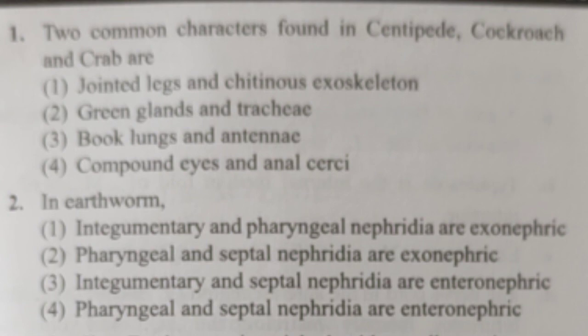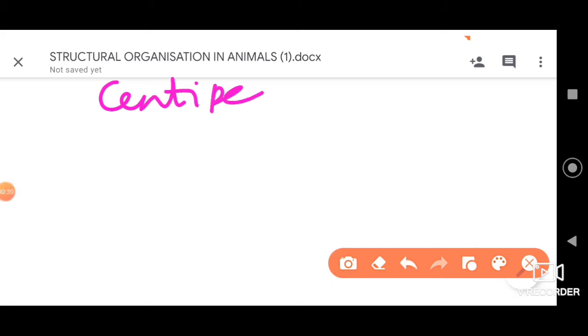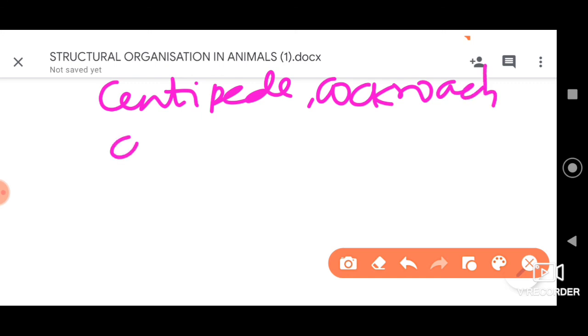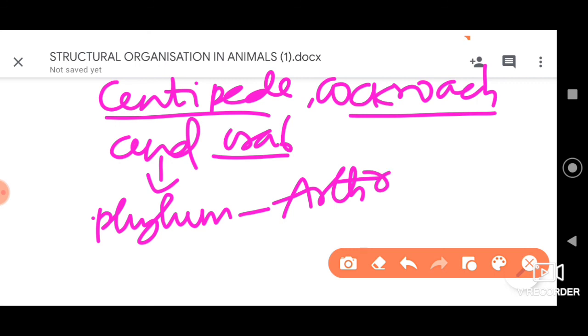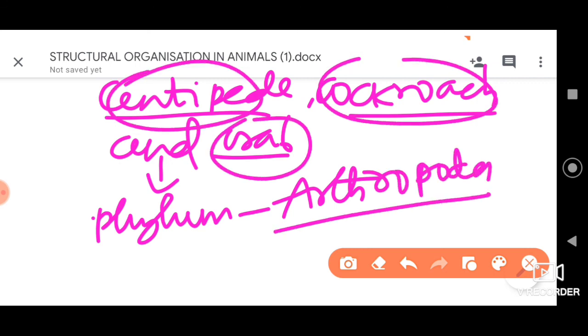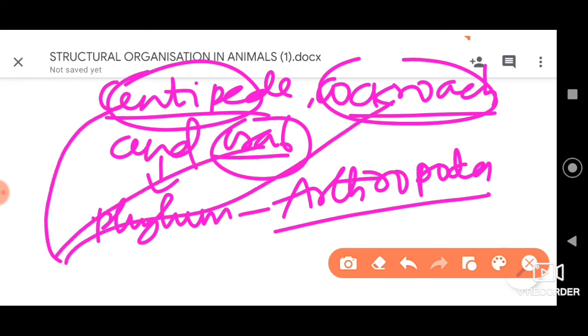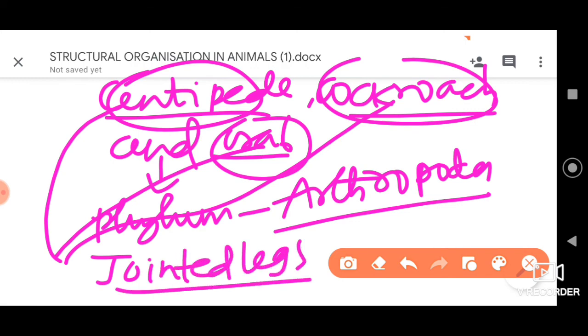Firstly, dear students, let me tell you that the centipede, cockroach as well as the crab all belong to the phylum Arthropoda. They are characterized by the presence of jointed legs, which is a common characteristic of Arthropoda.